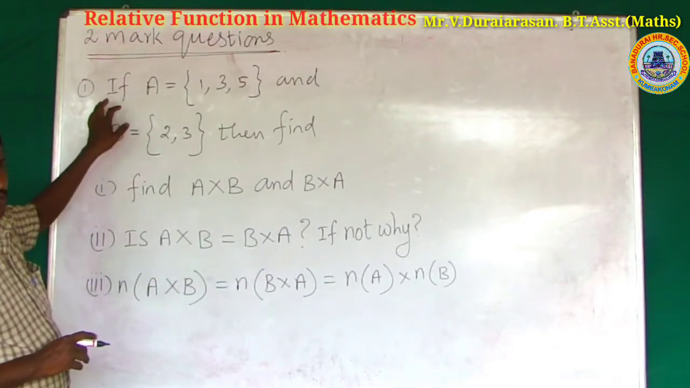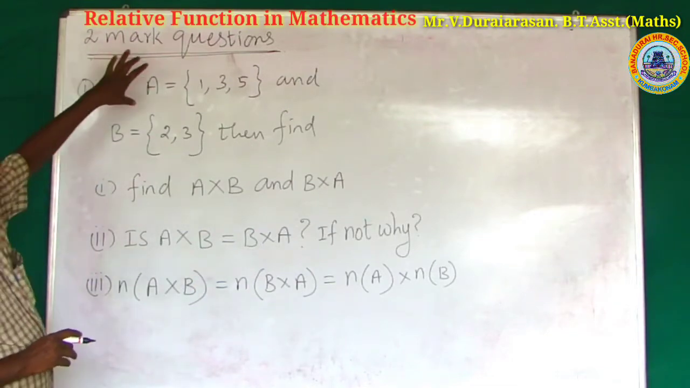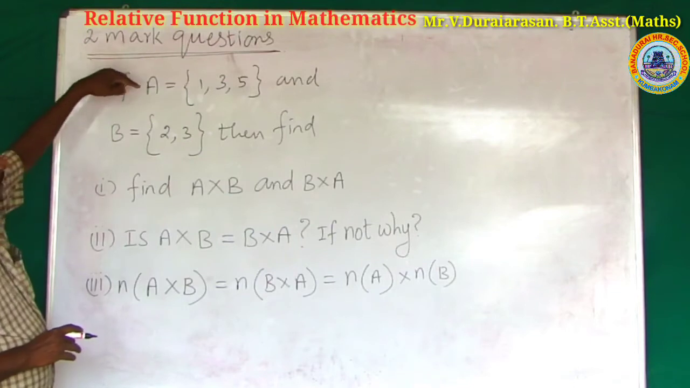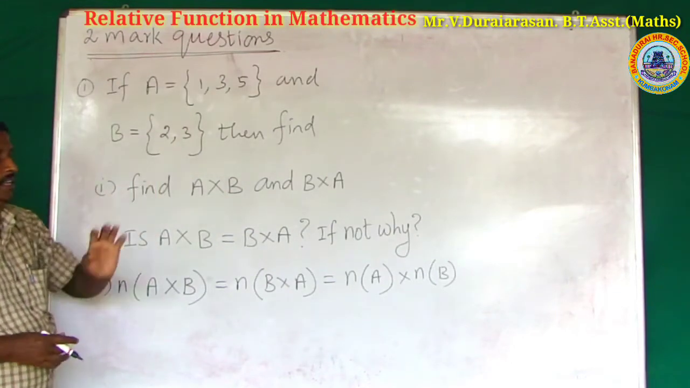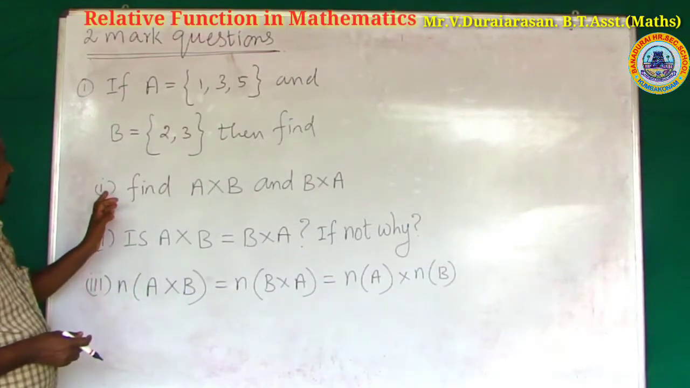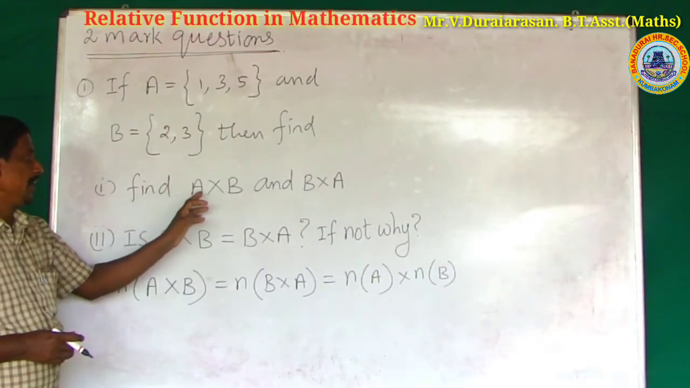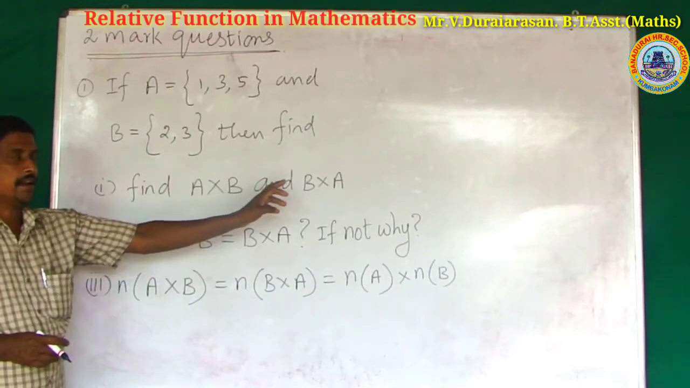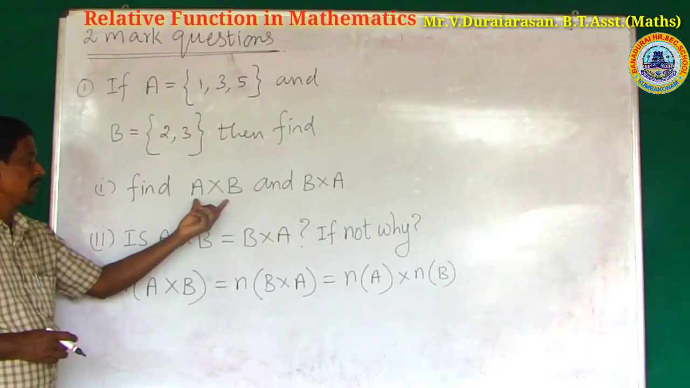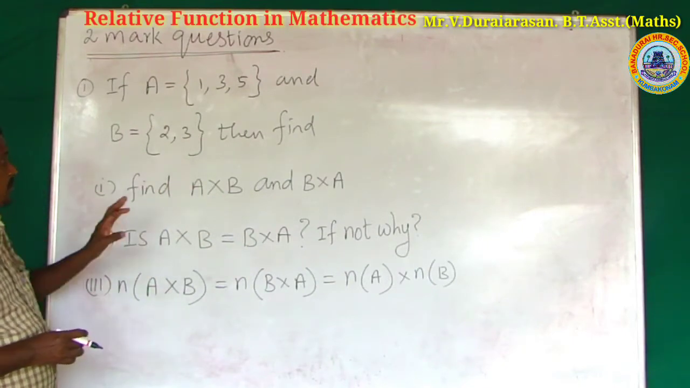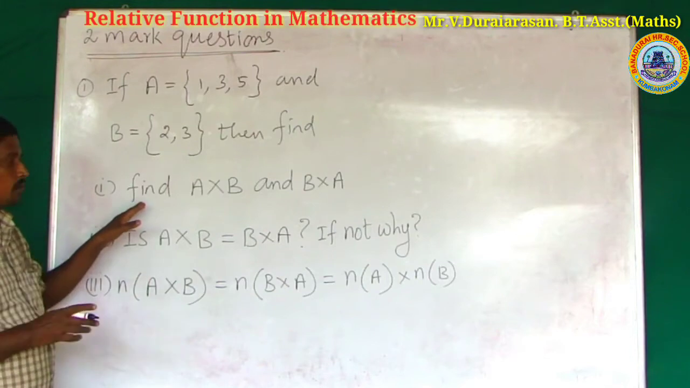Very first question, a 2-mark question. What is given? If A is equal to {1, 3, 5} and B is equal to {2, 3}, find A cross B and B cross A. What is this? A cross B means the Cartesian product of A and B. First question, a 2-mark question.